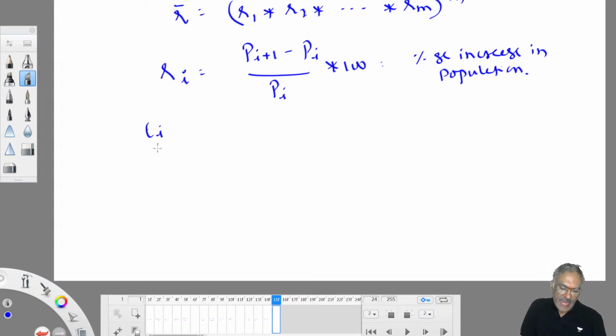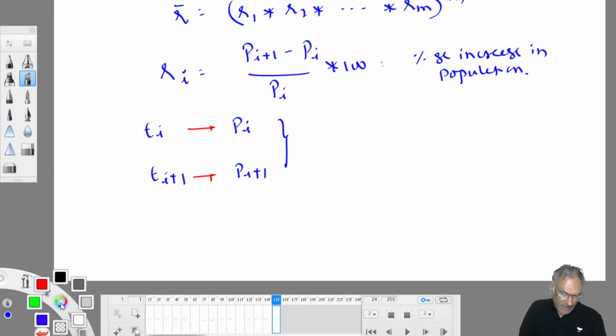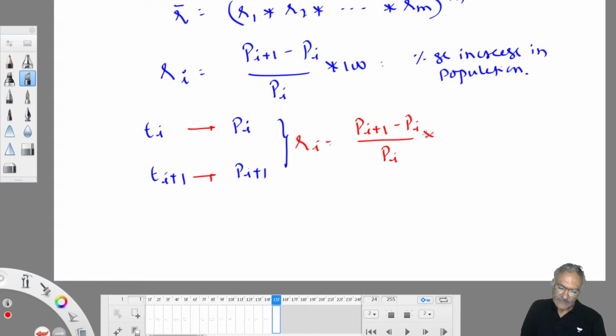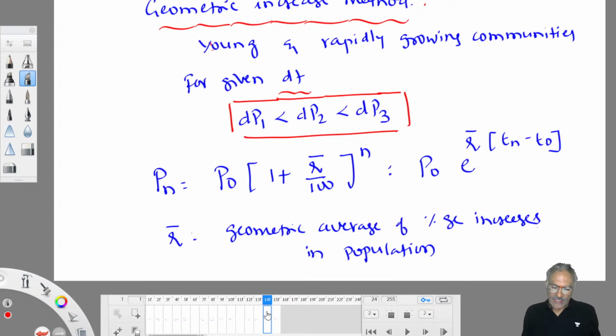Understood? At time Ti and Ti plus 1, population data is given to you as Pi and Pi plus 1. So between these two time periods, what is the R value? Ri. How to find out that Ri value? It is the change in population by the original population into 100. So this is how you can work out R values. Using R values, R bar you can find out. Then after that it is only formula substitution, nothing else. Understood?